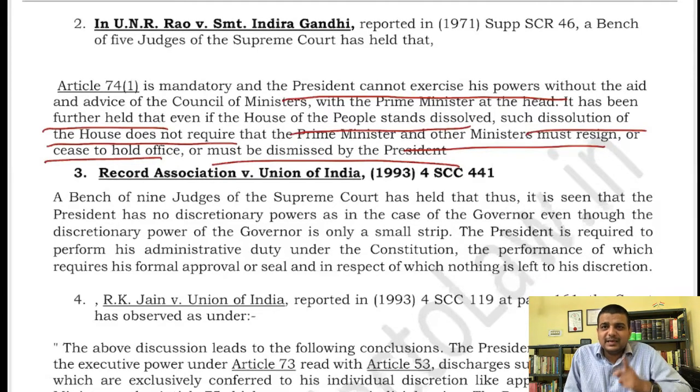Okay, and ask him or her to prove his or her majority. You cannot by right say that, okay, the House is dissolved, the Prime Minister is gone. No, not at all. Now there is again a constitutional convention that when a House is dissolved, the Prime Minister